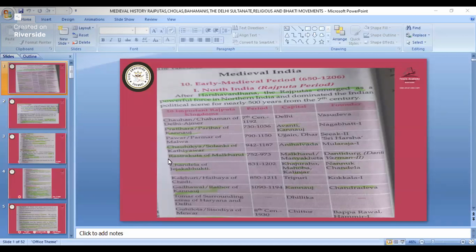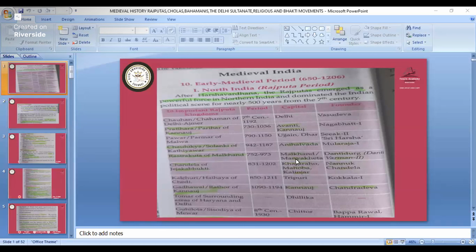So we study up to Rajputa. Rajputa capital was at Malkhand or Manyakheta, and its founder was Danti Durga or Danti Varman II. Then next is Chandela of Jejakabhukti. Its capital is at Khajuraho. So they won't give Jejakabhukti or anything; they will ask only the capital of the Chandela dynasty. So the capital of Chandela is Khajuraho.